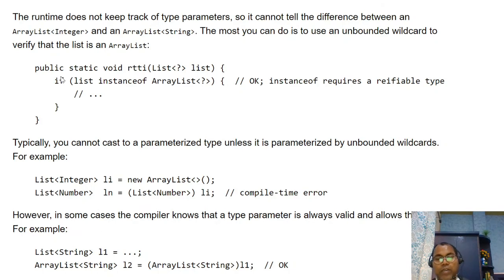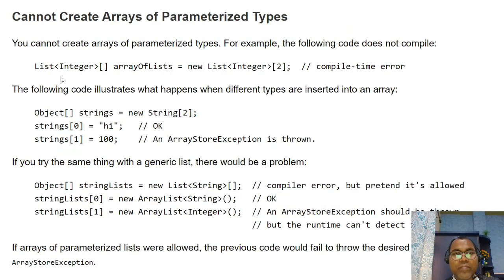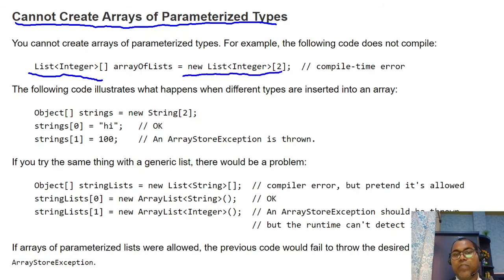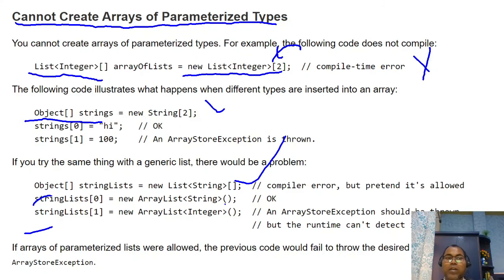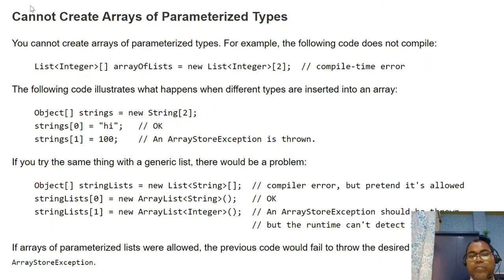So this is a very good part about generics: whenever you are writing a generic class, at compile time your compiler enforces that this is not supported. And similarly, you cannot create an array of parameterized types. If this is a list of Integer, you cannot create an array of list of Integer. It's a compile time error. An array of List objects you can create, but you cannot create an array of the parameterized list. The list values you can pass in, it is not an issue. So be sure you don't create an array of a parameterized type.